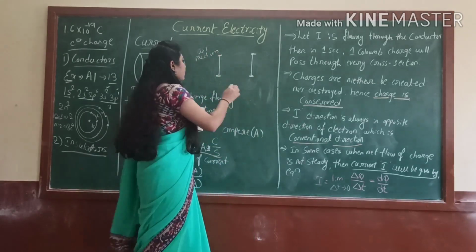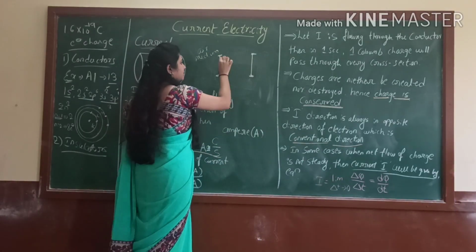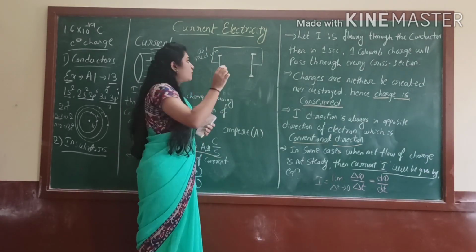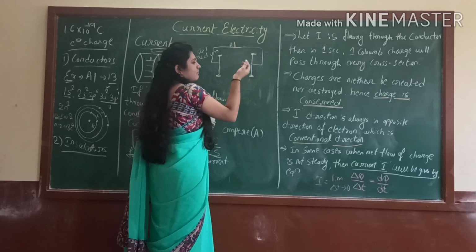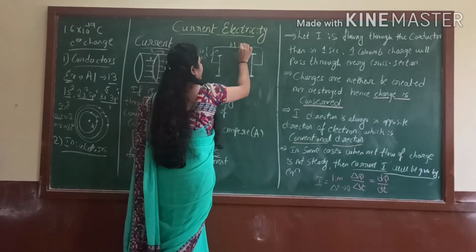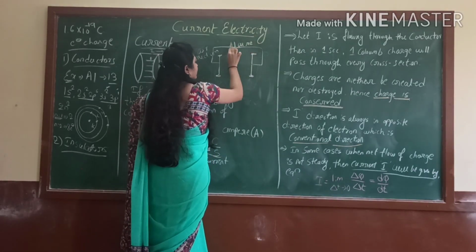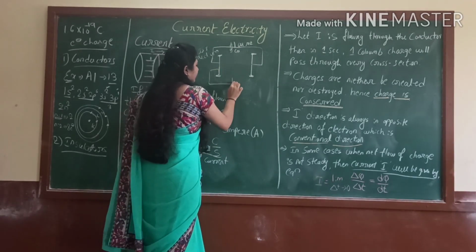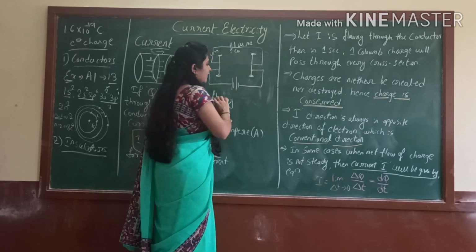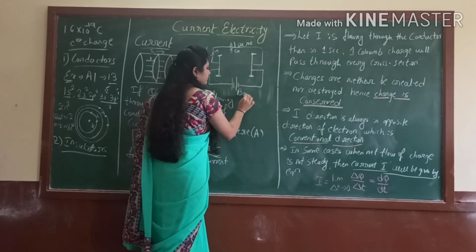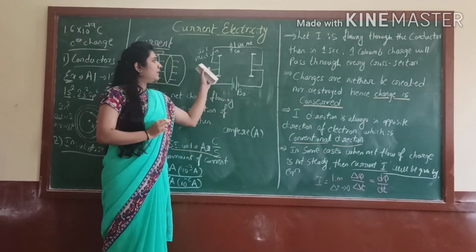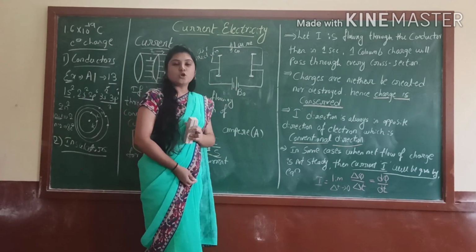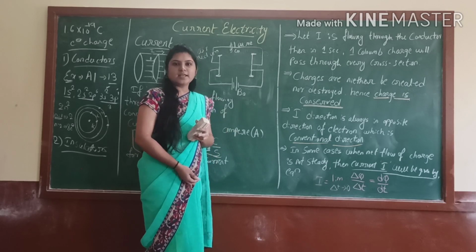But now I consider these two conductors and connect them with a metallic wire. Just assume I take an aluminium wire or else a copper wire, and here I connect the battery. For the energy we need the battery, no? So now what will happen? Definitely there is a flow of charges, because it is a conducting wire. Aluminium or copper is a conducting wire.